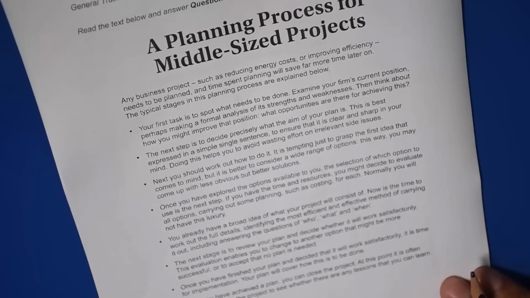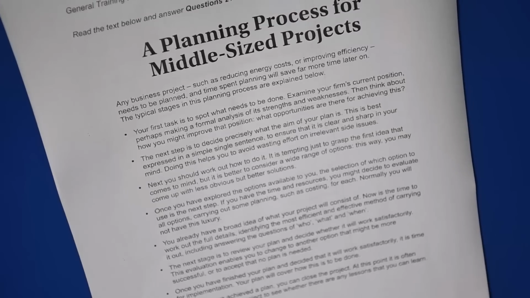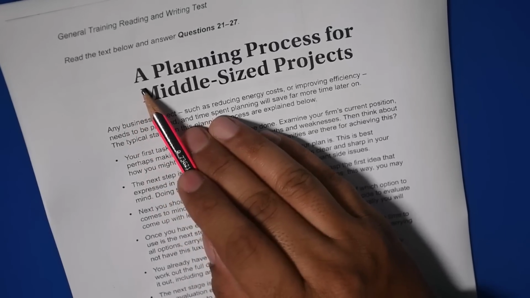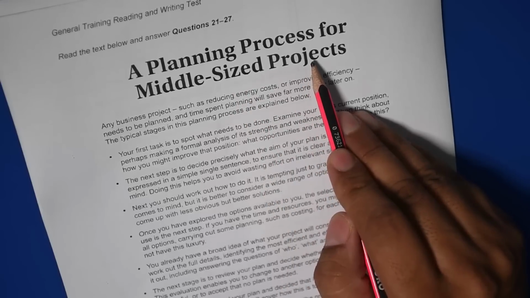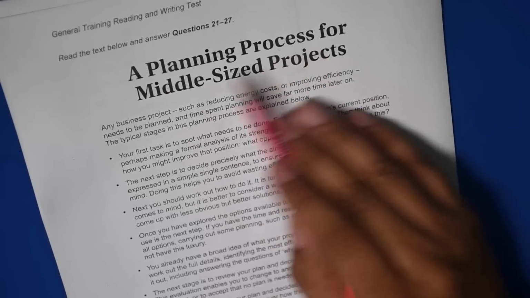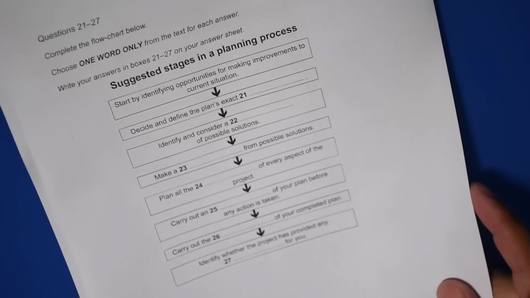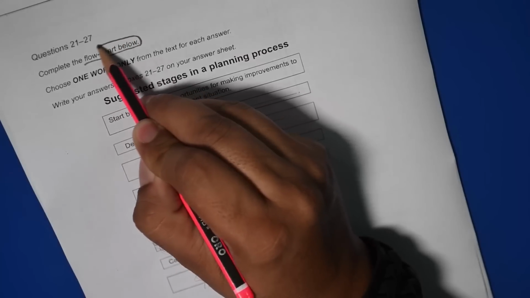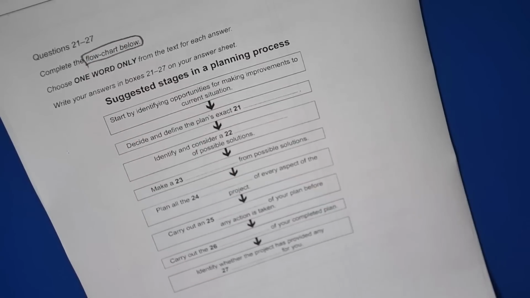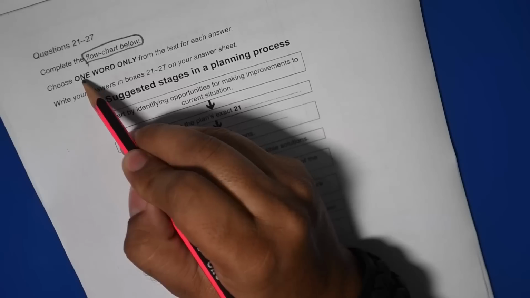Well guys, now let's go on to the next passage, and this is a planning process for middle-sized projects. The questions are: complete the flowchart below. So it's flowchart completion and one word only.